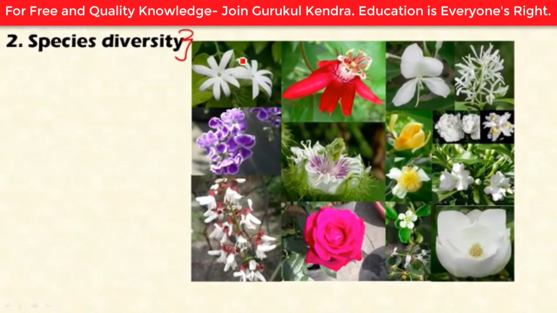You can find here variation between these different species of flowers. Closely related species, however, have in common much of their hereditary characters. For instance, human beings have 98.4% of the genes in common with chimpanzees. So this is the species diversity, the diversity between the species.